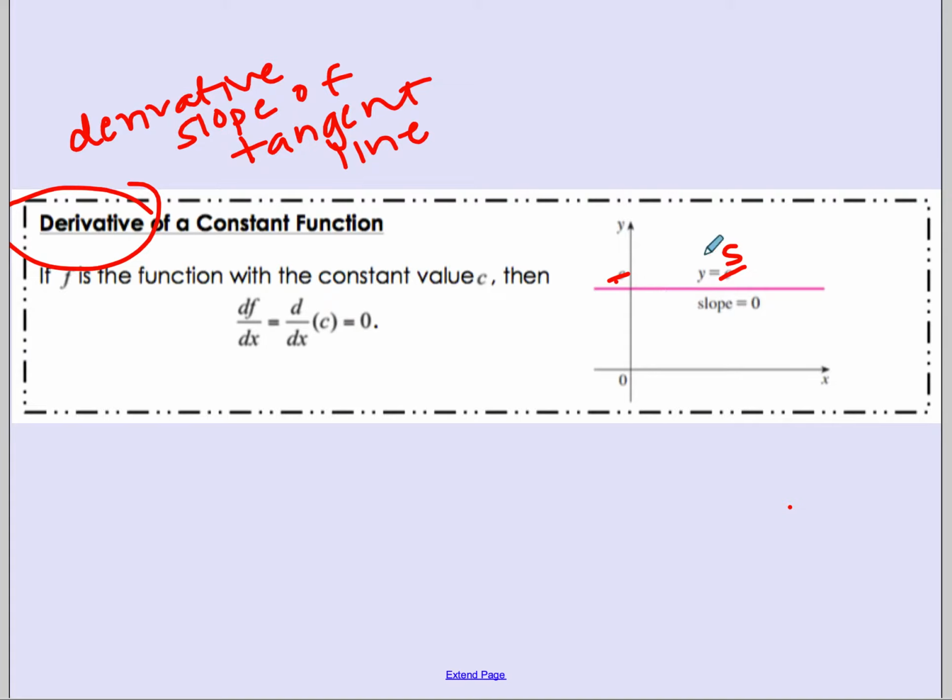Some notation to take into account: you might see dy dx. You could also see d dx. This is saying take the derivative of your function y with respect to x. This one is saying the derivative of your function f, because sometimes we use function notation, f of x. Sometimes you see it says take the derivative with respect to x. So there's some notation for you there. Whenever you're taking the derivative of a constant, it's going to be 0.